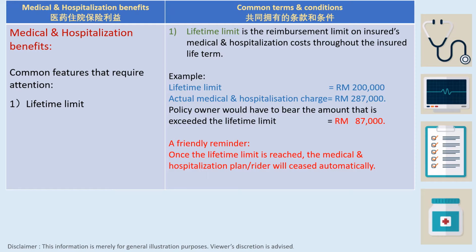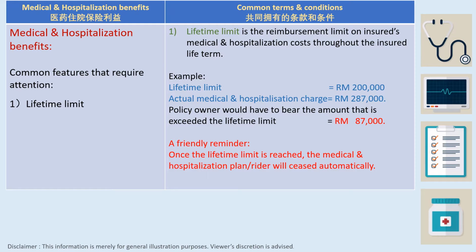Number 1. Lifetime limit. Lifetime limit is the reimbursement limit on insured's medical and hospitalization costs throughout the insured life term. Example, the purchase lifetime limit is 200,000. Actual medical and hospitalization charge is 287,000.